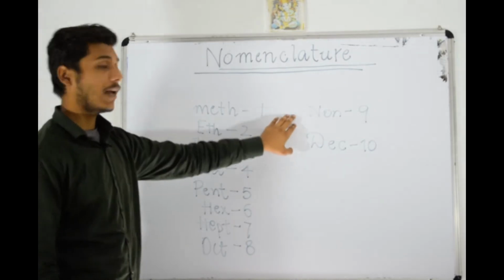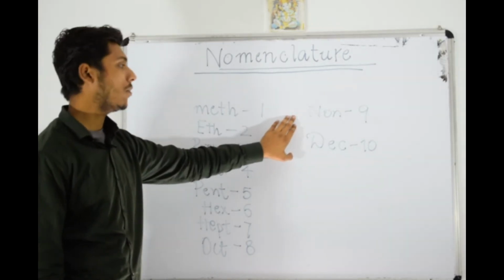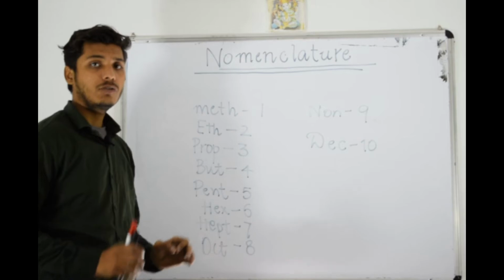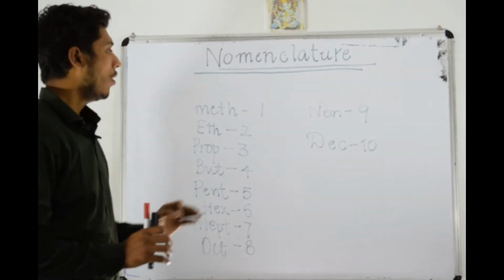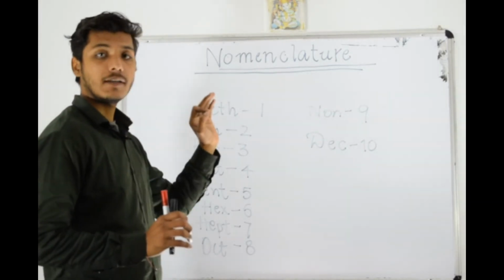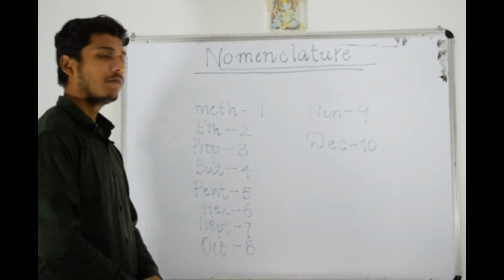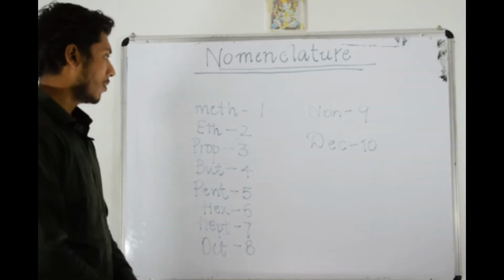If there are 9 number of carbon atoms, then non, and 10 so dec. In class 10th you just have to understand up to the 10 number. In class 10th you just have to understand up to 10 number of carbon atoms.